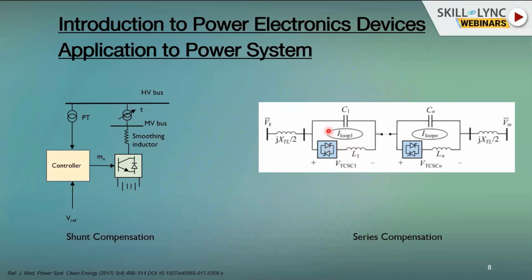Depending on the number of capacitors being inserted, we will have the amount of reactance that is being reduced. So this is how the TCSC comes into the picture, and it establishes more transparent power flow. Since this is connected in series with the line, we call it series compensation.